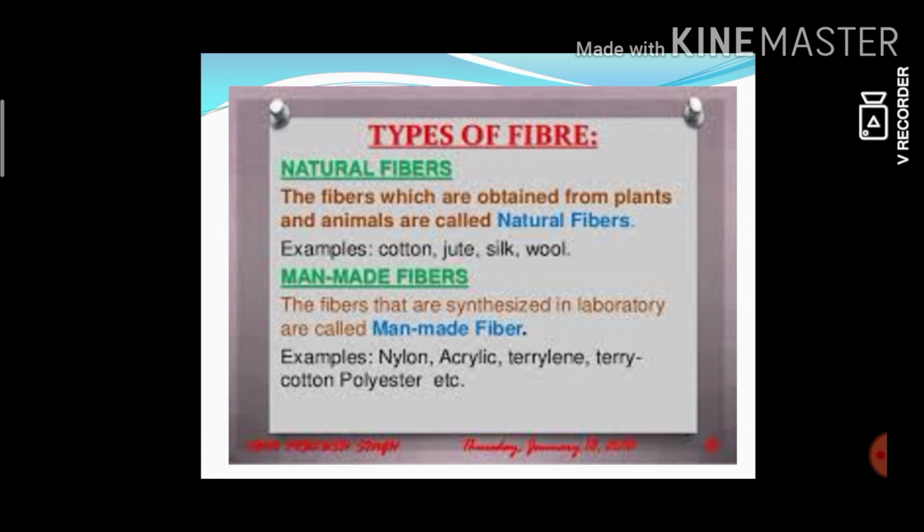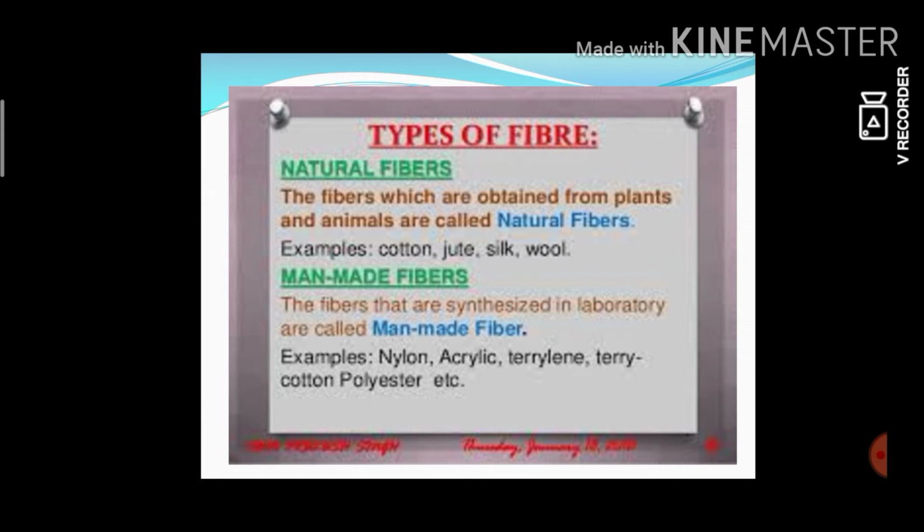Can you say any example? Cotton, jute, silk. What are man-made fibers? The fibers synthesized in the laboratory are called man-made fibers. Can you say any examples? Polyester, very good. Nylon, superb, dears.